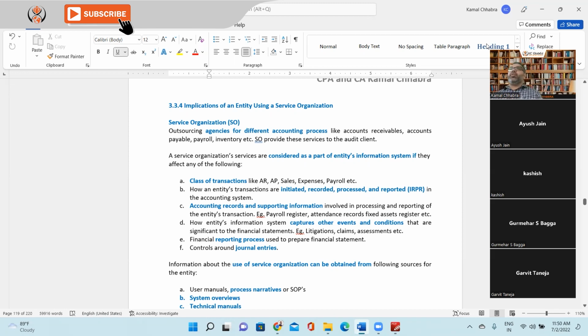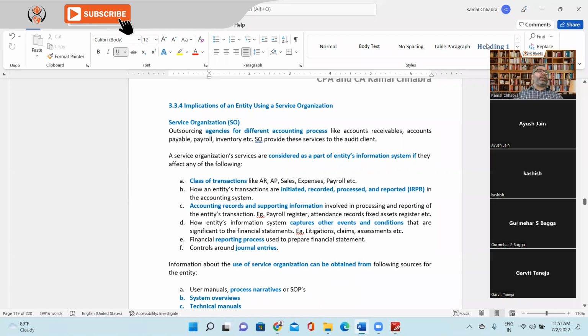But like most manufacturing companies, they outsource job work, right? But maybe that job work might not be material for the overall financial statement. Then probably you are not worried about it. But if they are majorly outsourcing things for processing, then it is material.